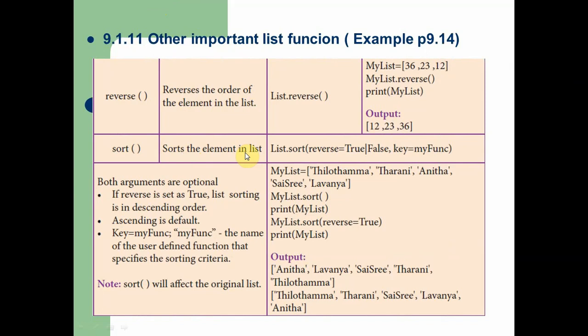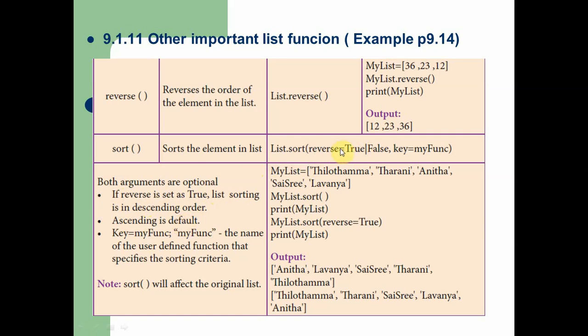In the sort function, we have to give two arguments: reverse is equal to true or false, and key is equal to my function. So first we understand what reverse is. If reverse is set as true, the list sorting is in descending order. It means if the first argument of the sort function is true, then the sort function arranges the elements in descending order. And ascending is the default.